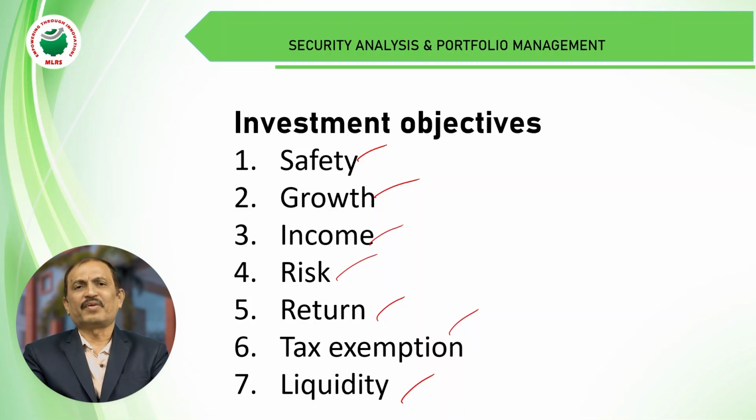Next one is income. Every investor will expect regular income on his investment. If the income is very high, the investor will get more returns. If the income is very low, the investor will get less income. This is also one of the important objectives.